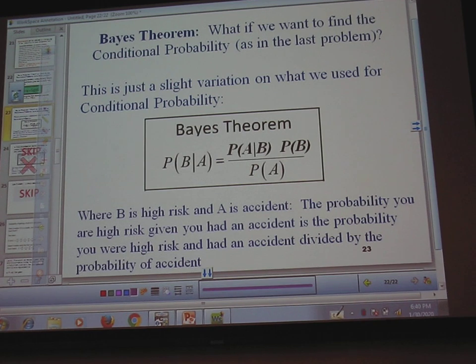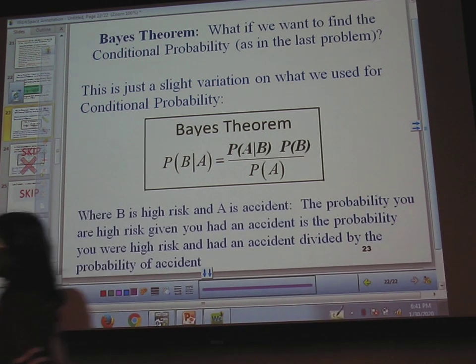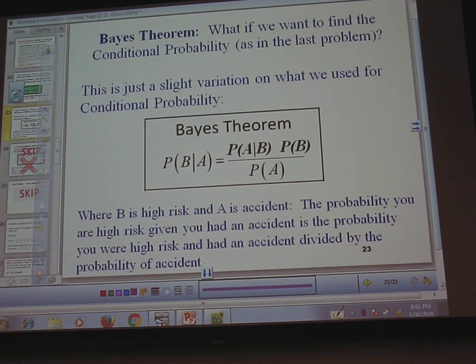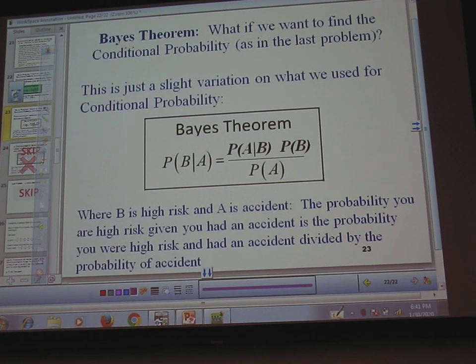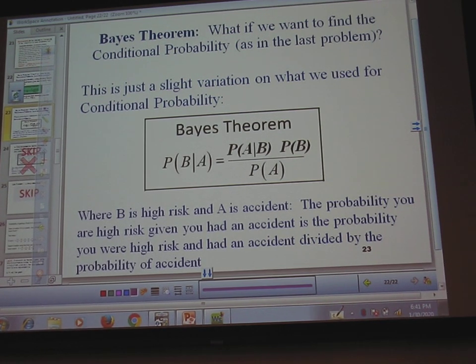So that's Bayes' theorem. That's the basic form of Bayes' theorem. We are not going to really cover it in this class. I've thought about it and I'm making a lot of adjustments this semester because times are changing. I'm going to show this to you in a slightly more complicated way, but we're not going to have any homework problems on it. It needs to be covered because it is in our agreement with the UCs and the Cal States that we'll cover it. So I've now covered it, which means